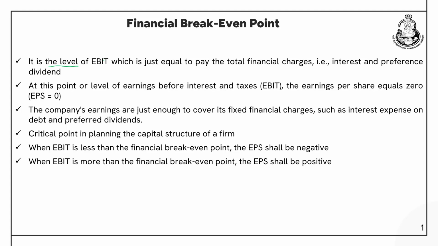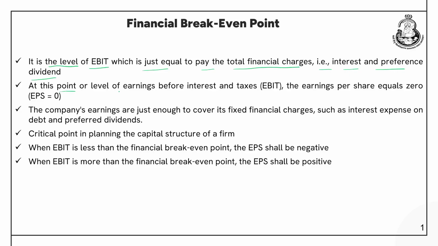It is the level of EBIT which is just equal to the total financial charges, that is interest and preference dividend. So, it is that level of EBIT which is just sufficient to pay the financial charges. Let us say the company has employed debt in its capital structure. So, the EBIT level should equal the amount of interest that the company has to pay, or if the company has also issued preference share capital, it should equal the preference dividend that the company has to pay, right.